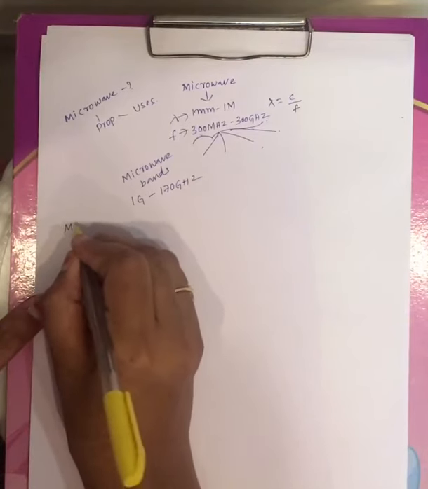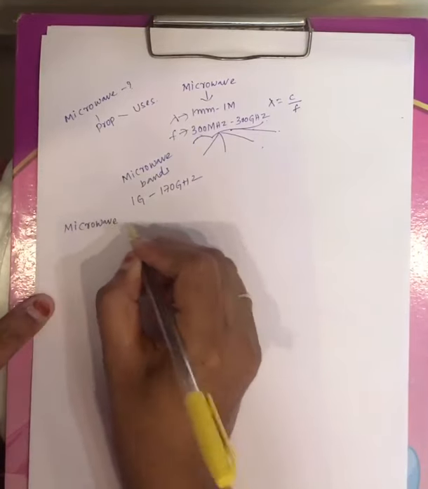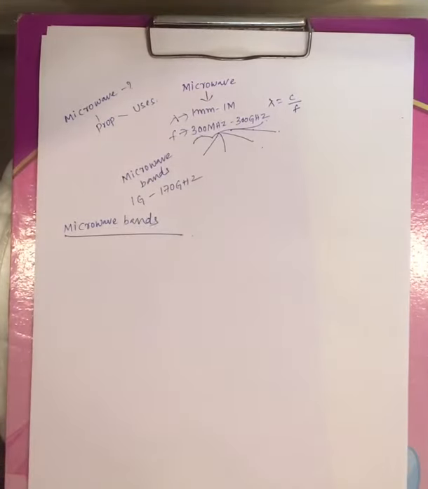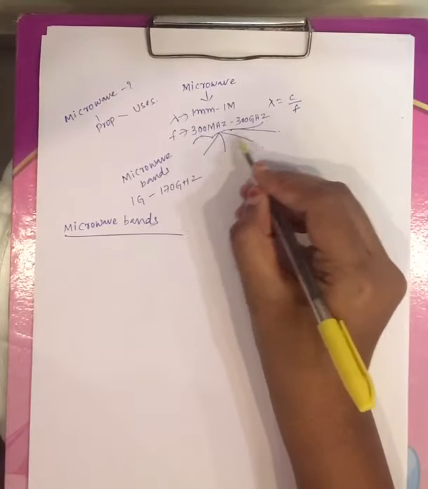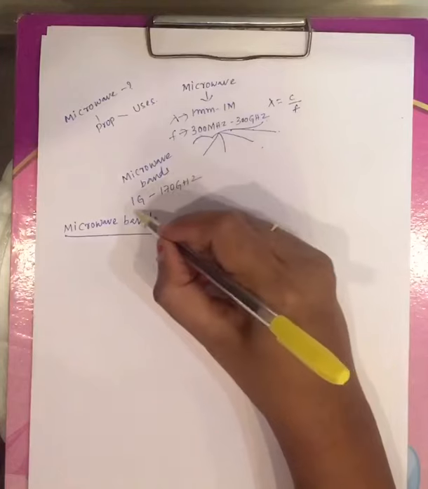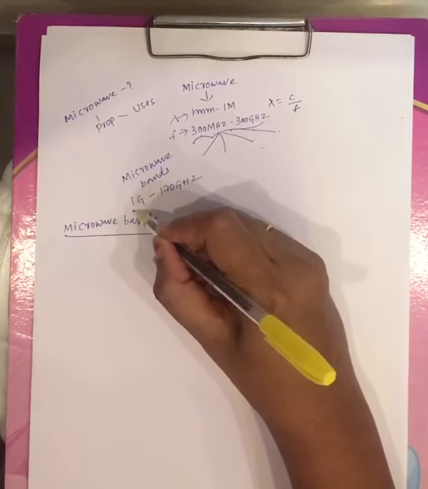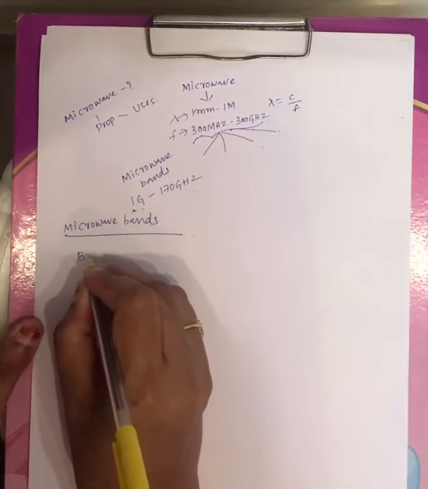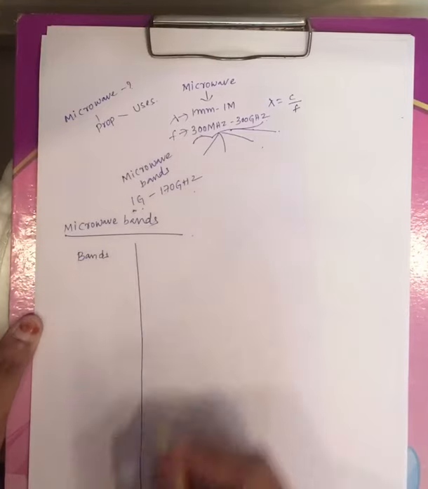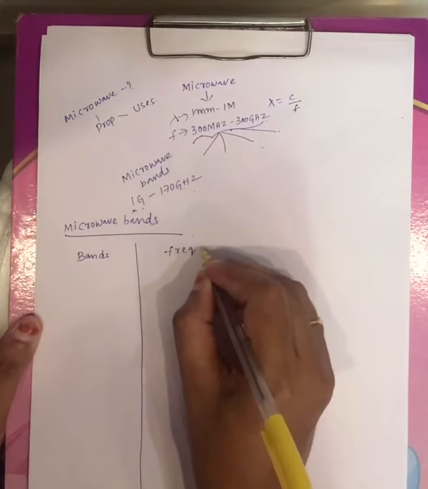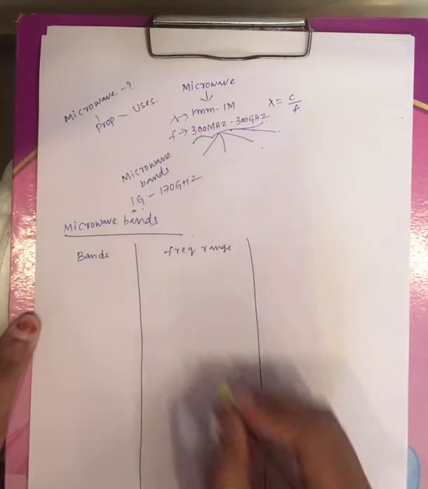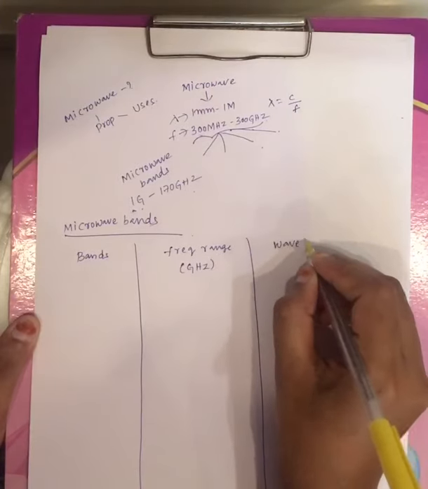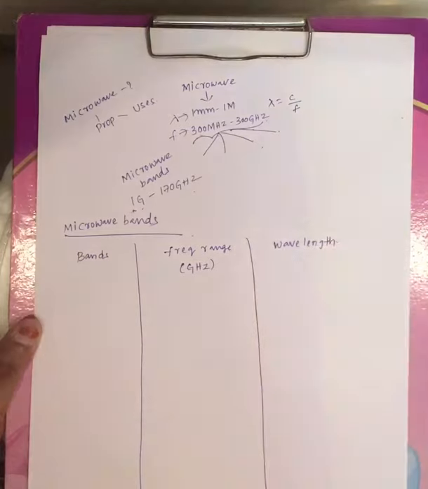Now let us see what are the different types of microwave bands. They are nothing but the frequency allotted to your microwaves divided into bands, right? For these bands we will consider frequency from 1 gigahertz to 170 gigahertz. Now let us see the different bands of microwave: the bands and their frequency range, generally in terms of gigahertz, and next, the wavelength range for that particular band, right?